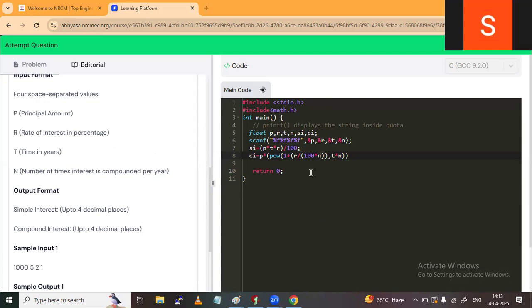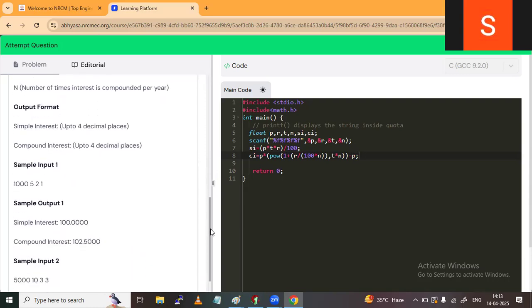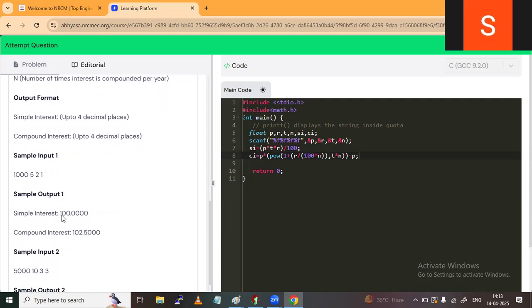1 plus R by 100, and Tn, pow, minus P. Okay, minus P. Let us see if I execute the program. Then you have to print the value. You have to print the value in the exact same format. You have to write simple interest, compound interest, like this.